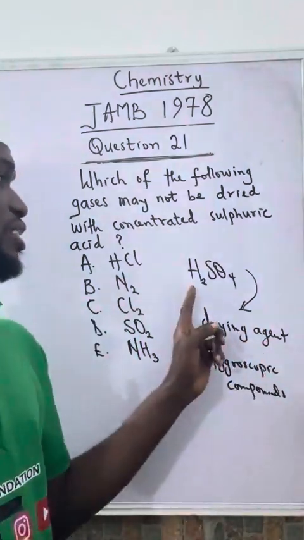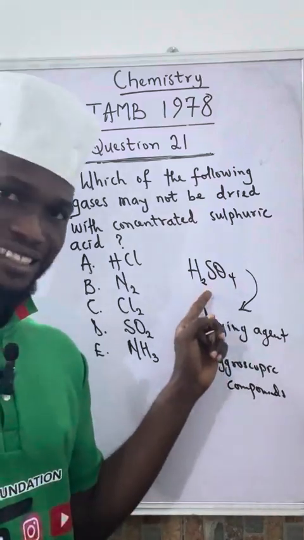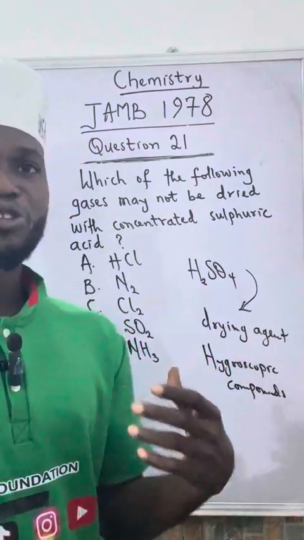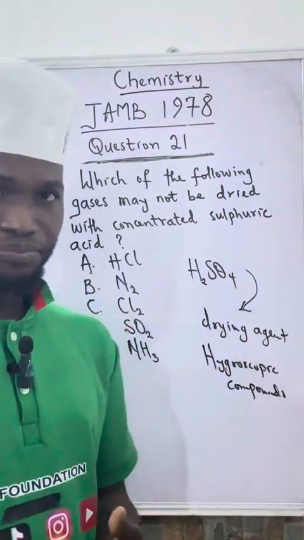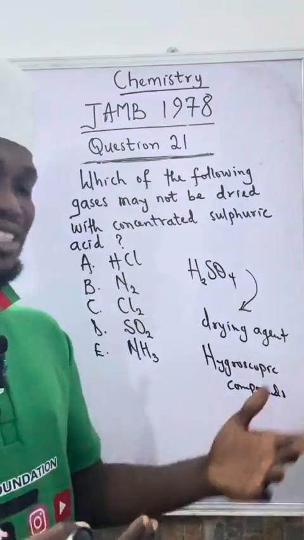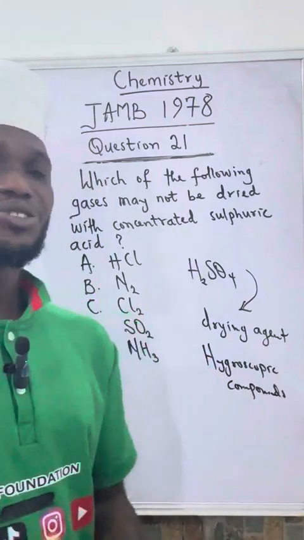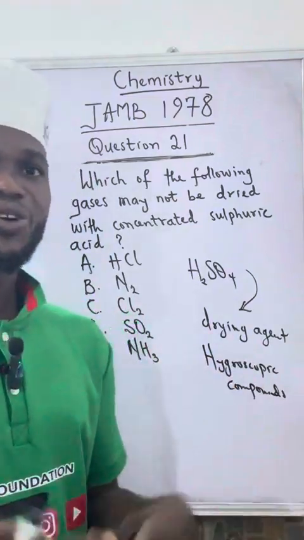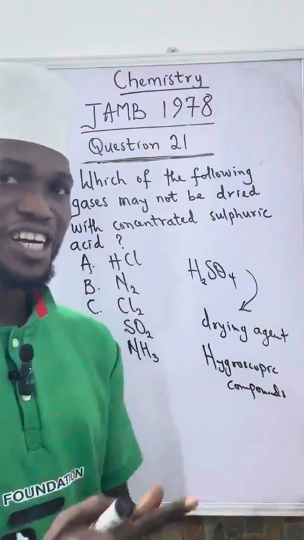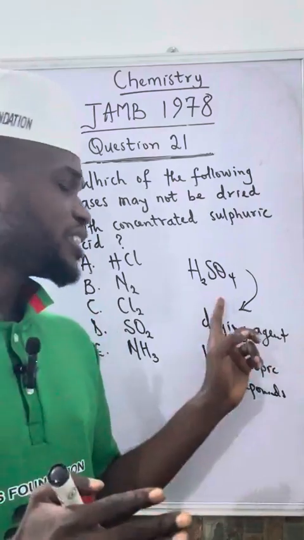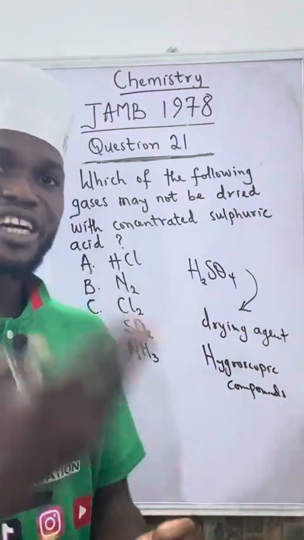And you know that H2SO4 is an acid. So for it to have effect, it can only dry something that is probably another acid, so that it cannot react with it, or a neutral substance that cannot react with it. So it will be able to dry those ones. But if you combine this with a base, it cannot dry the base.